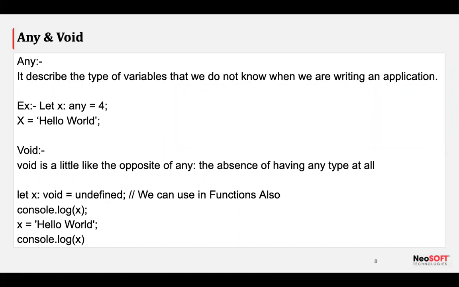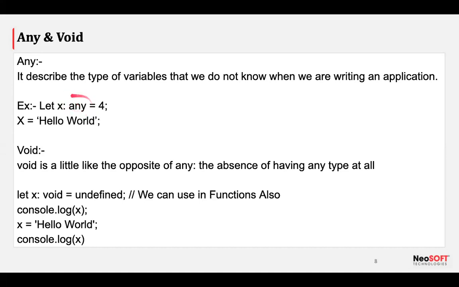Okay. Now it's time for any and void. Any, I can say, is the developers' favorite. Each of us might forget the semicolon, we might forget some random things, but any is our favorite data type. Put any as anything, we are putting any.